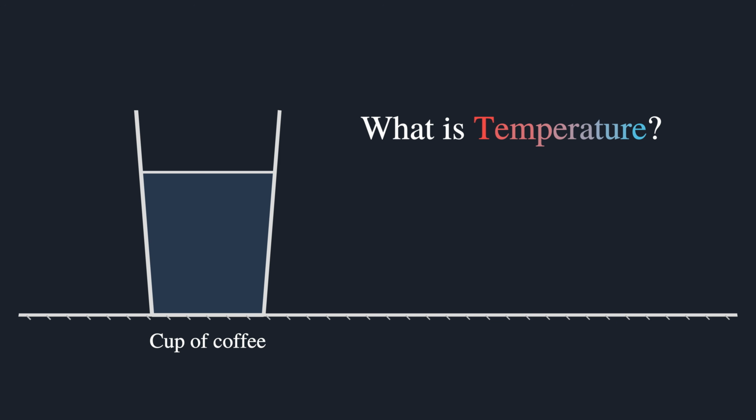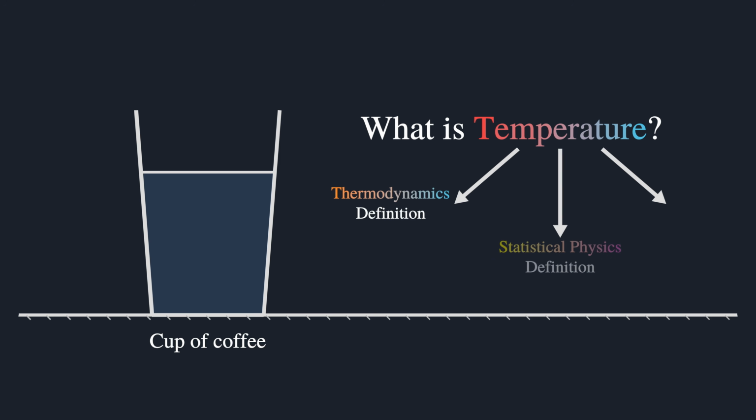It turns out that there are actually three main approaches to defining what temperature is. The thermodynamics version, the statistical physics version involving particles, and also the entropy version, which is more advanced. In this video, we are going to discuss the first approach, which is by far the simplest and is essential before even attempting the others. We are going to show that temperature is a real, measurable property of everything around you, and do so without talking about atoms or molecules.